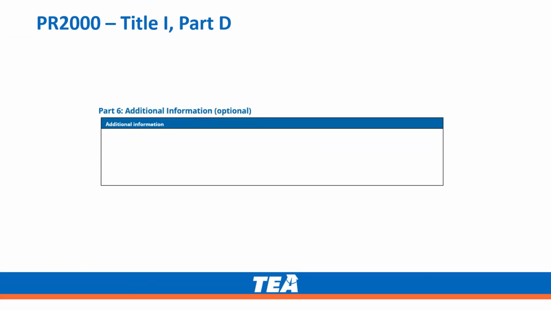Part 6 is for additional LEA information. It is an optional field. If the LEA has some explanation they feel they need to give about their data for Part D, this is the field where they will record that.